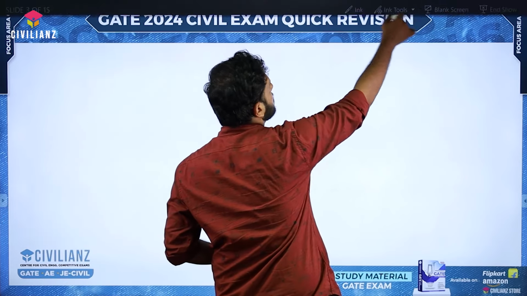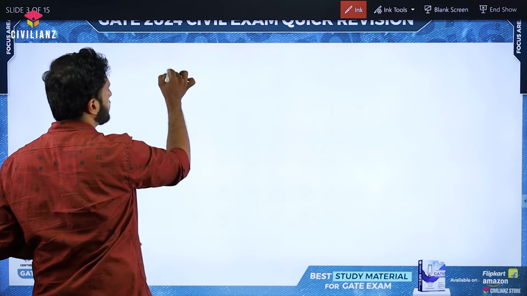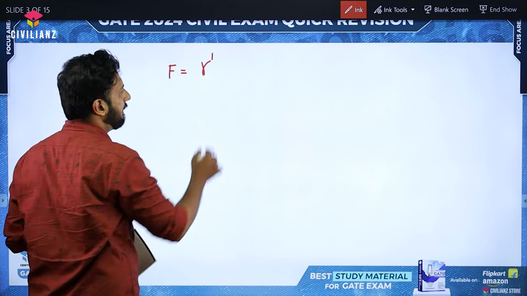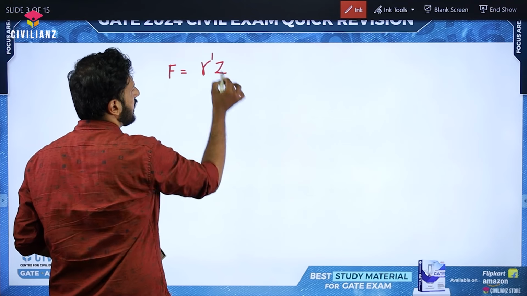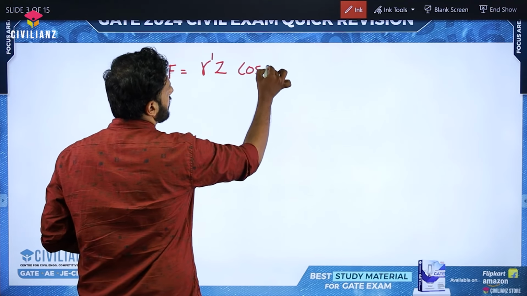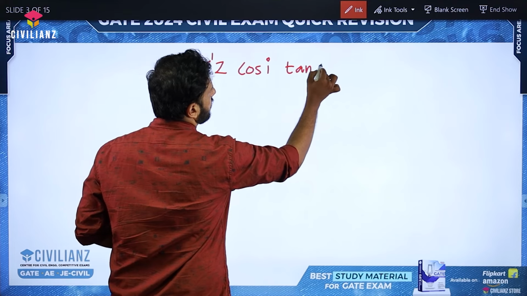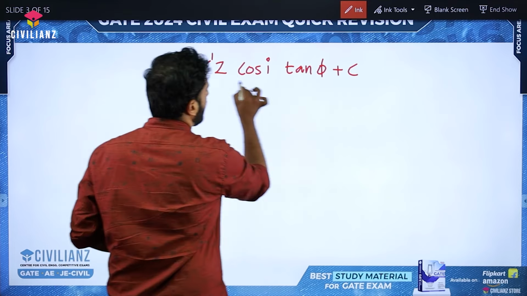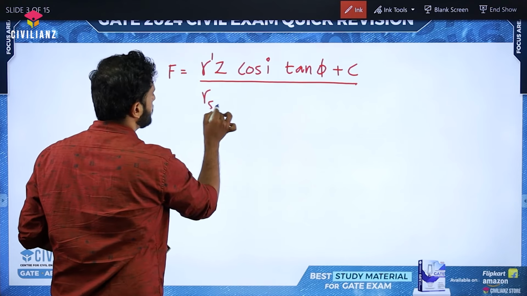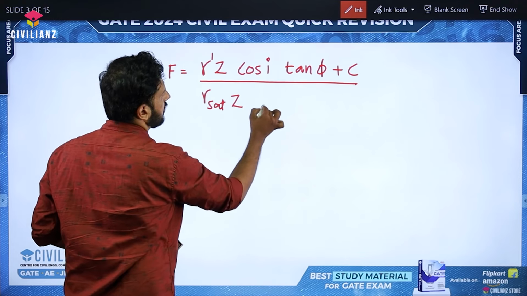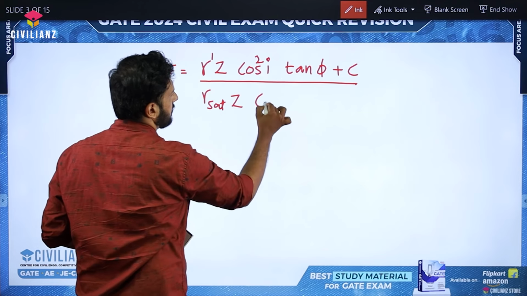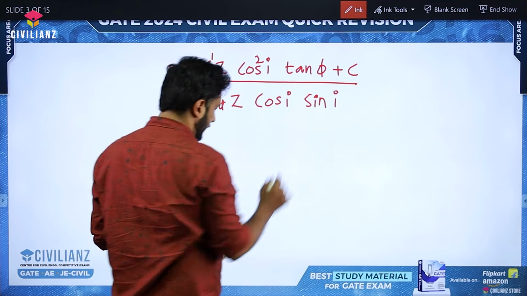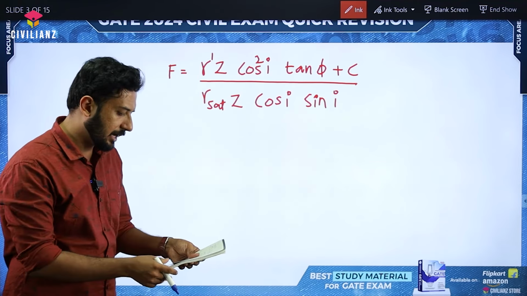We know for c-phi soil, the factor of safety equation is equal to gamma submerged, I am putting it as gamma dash, gamma submerged into Z into cos I tan phi plus C, right? Since it's a c-phi soil, divided by gamma saturated into Z, sorry, this is cos square I will come here. So cos I into sin I, right?